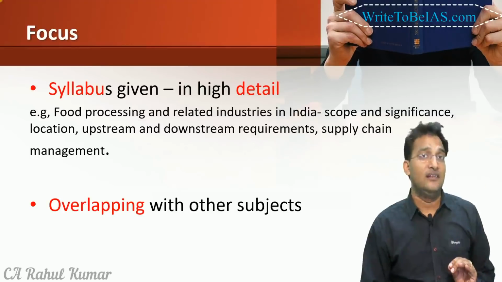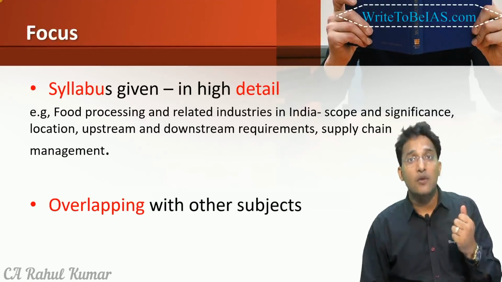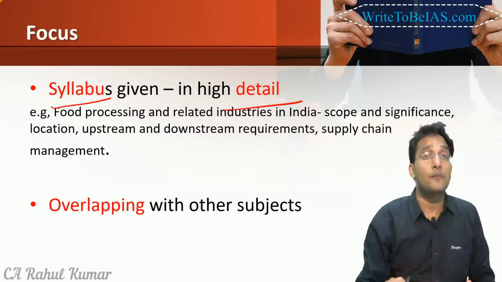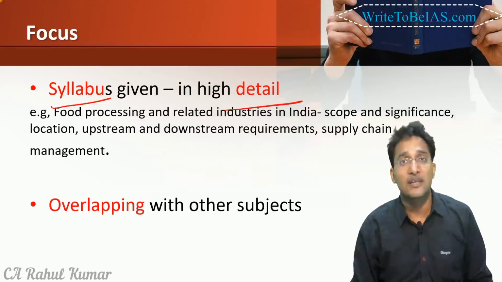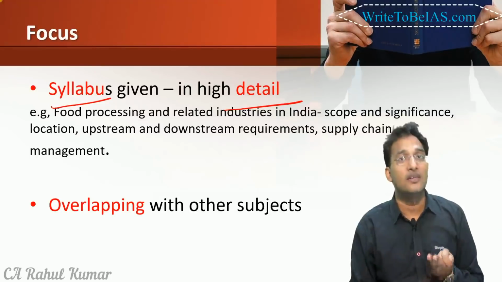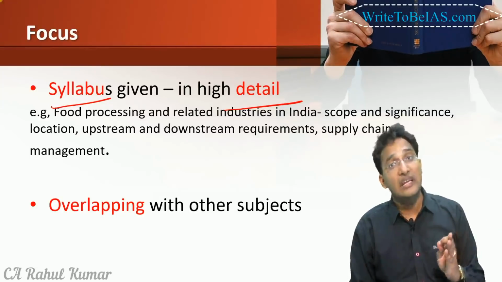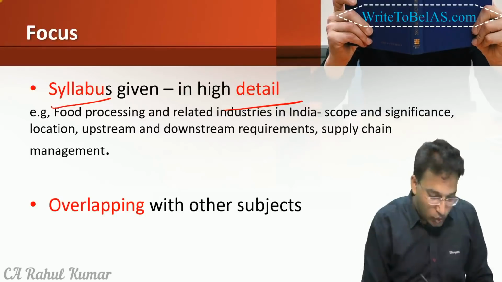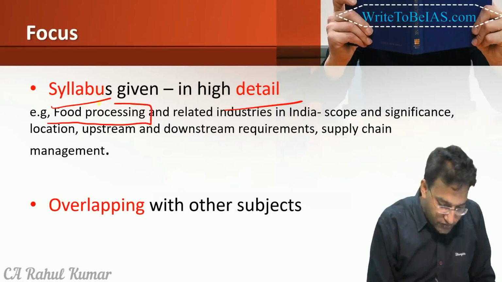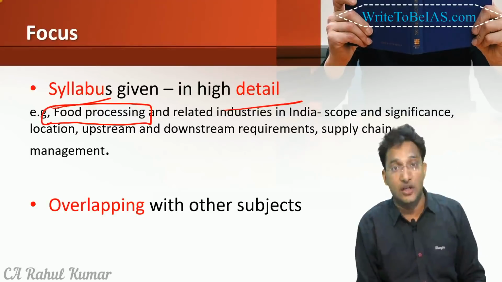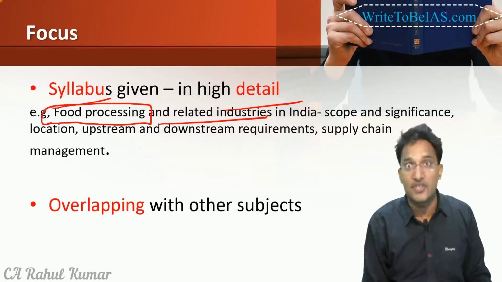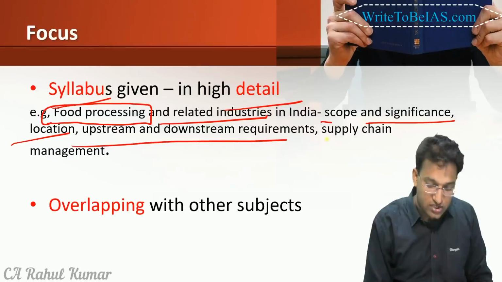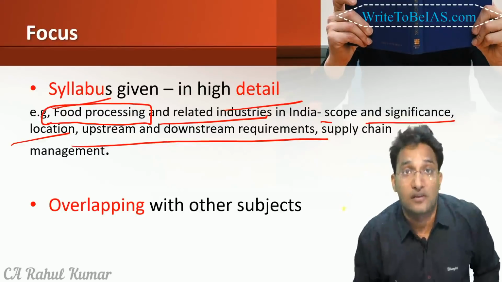Now, one more thing is there in General Studies paper 3: the syllabus has been given quite in detail. Unlike the prelims syllabus, where they have just given 1 or 2 lines, just an indicative syllabus, in case of GS mains, they have given a very, very detailed syllabus. For example, for the food processing sector, they have clearly mentioned food processing and related industries in India, the scope and significance, location, upstream and downstream requirements, supply chain management, right?